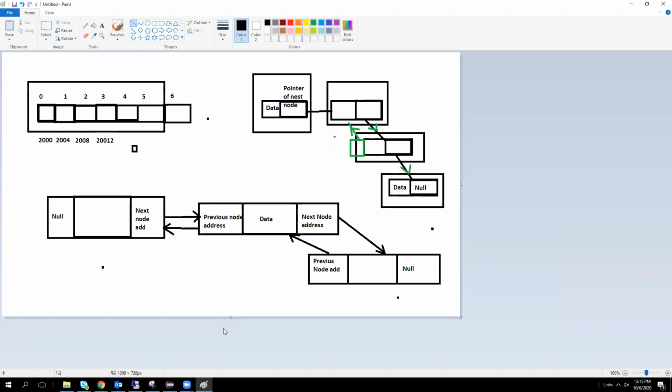For the linked list, in the first section we have null and we have some data. That null means there is no data. Then the previous node address and the next node address. It will refer to the next node address from null, and then the previous node address and data. While performing in Eclipse, the doubt will be clear.